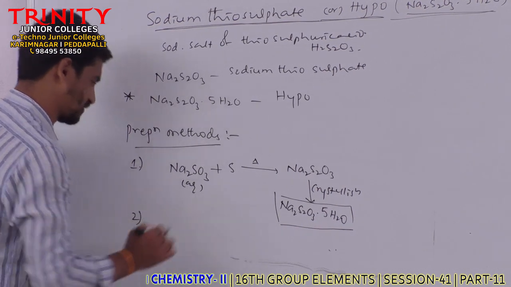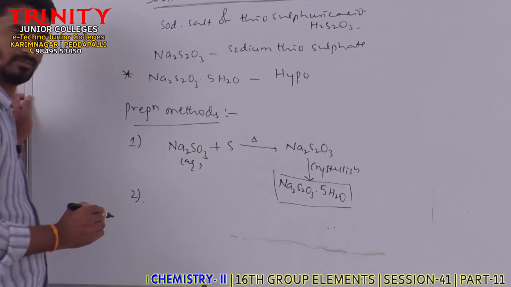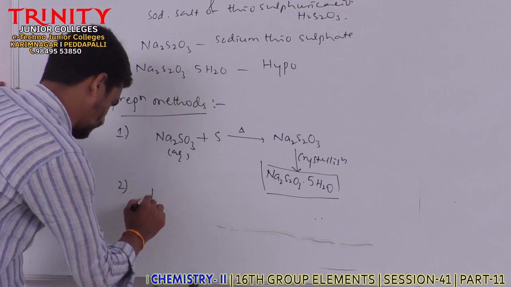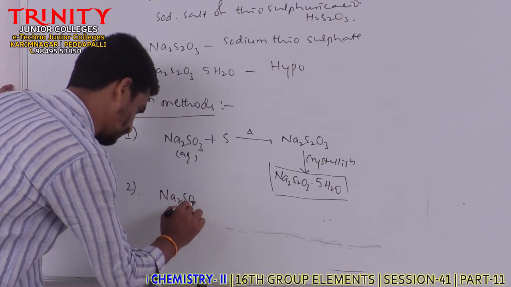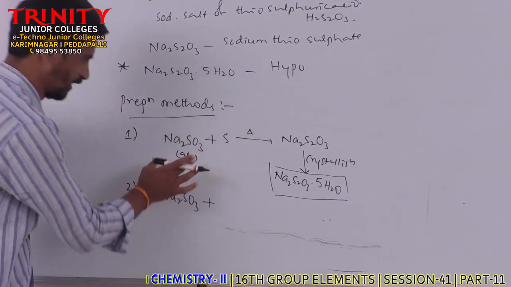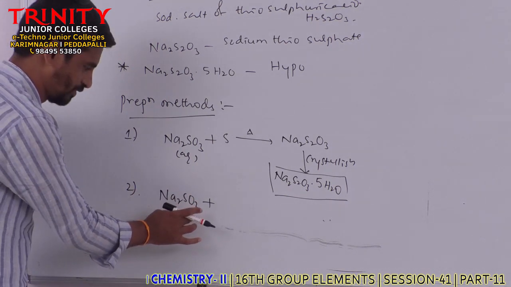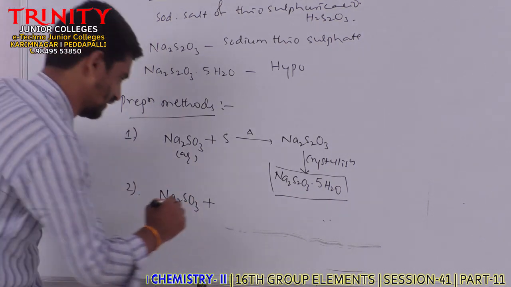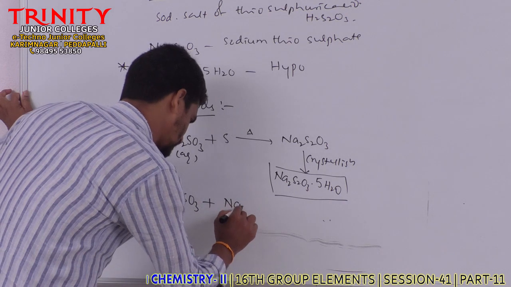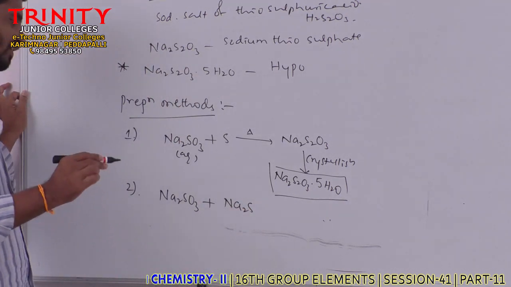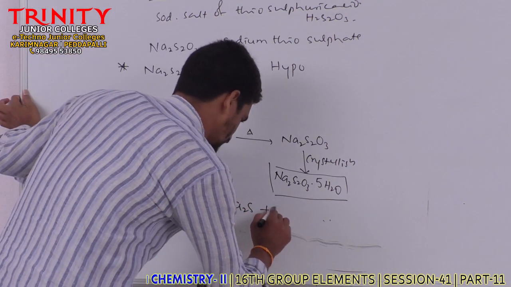Then another preparation method is when a solution of sodium sulfite is heated along with sodium sulfide and iodine.